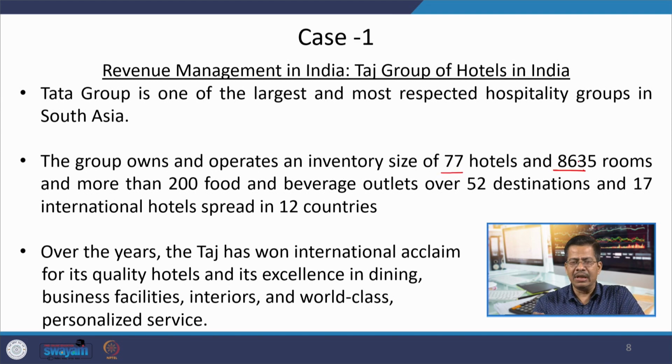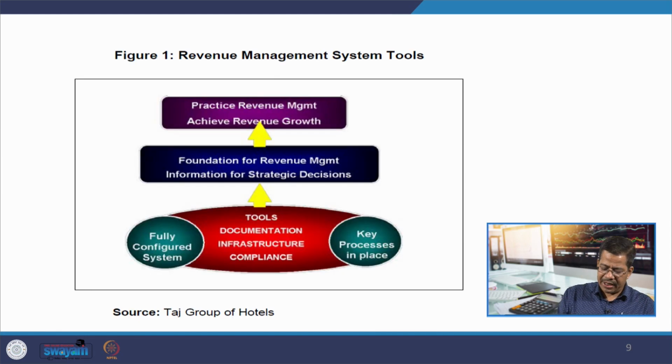Every hotel is a star hotel, total these many numbers of rooms are available, and so many other kinds of facilities etc., are available. Now, this particular case is about using the principles of revenue management for improving their total revenue.